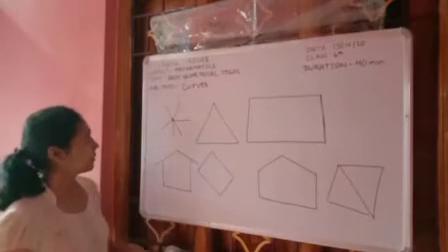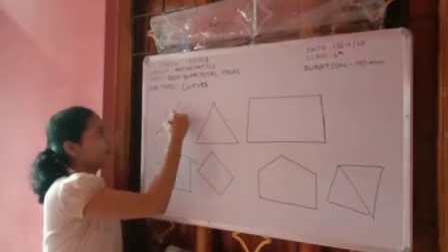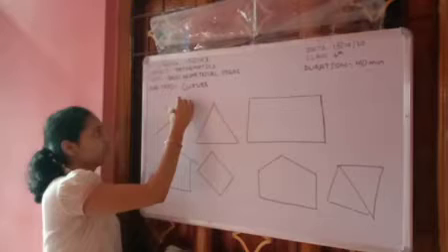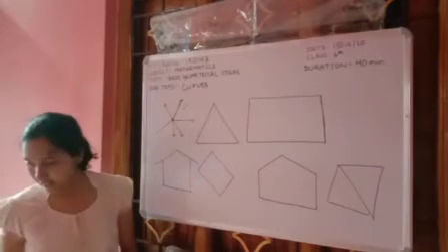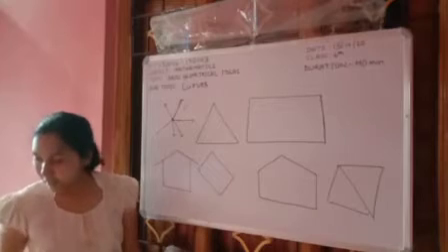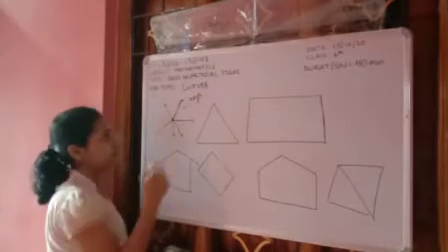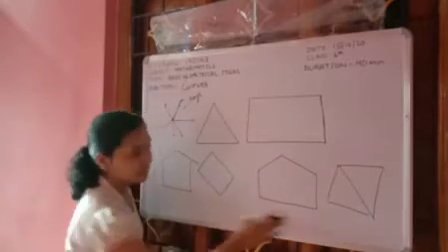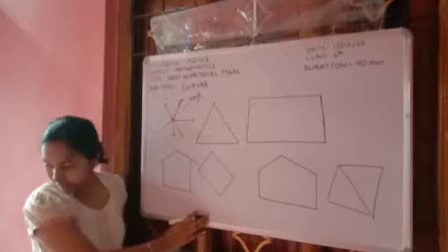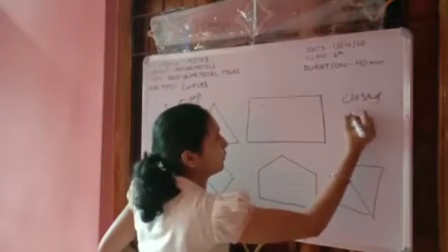See, what is this? This is the starting point, and it goes outside like this. These are rays. Which type of figure is this? A closed figure.